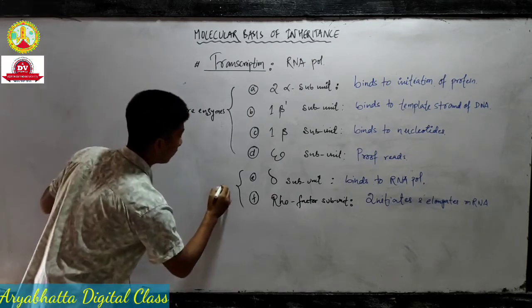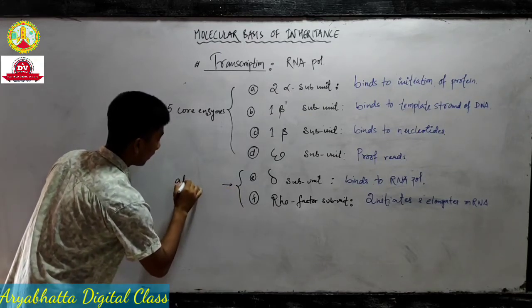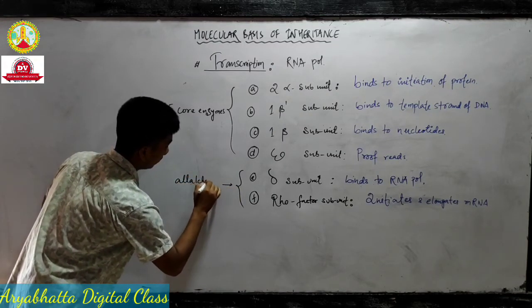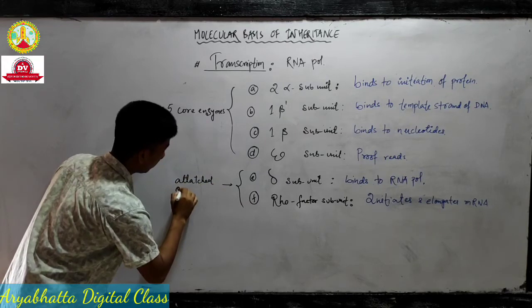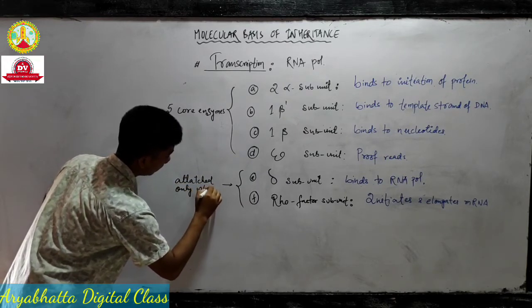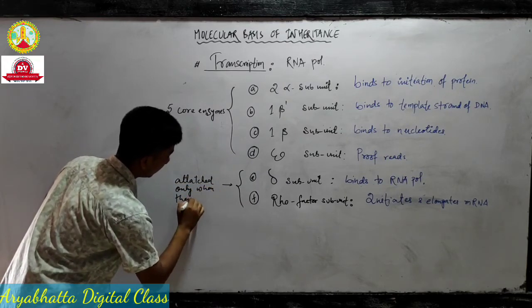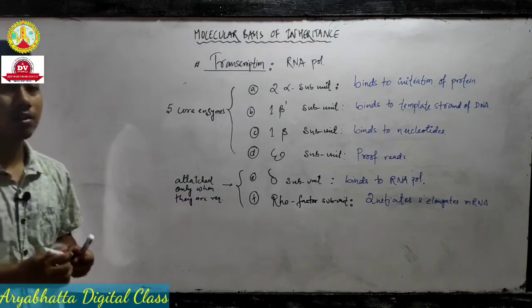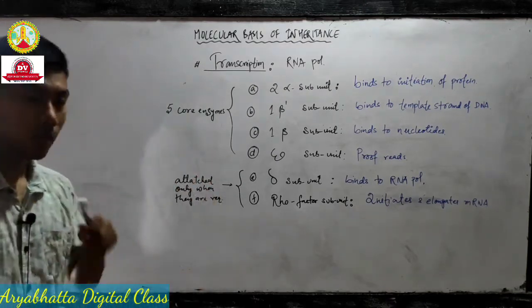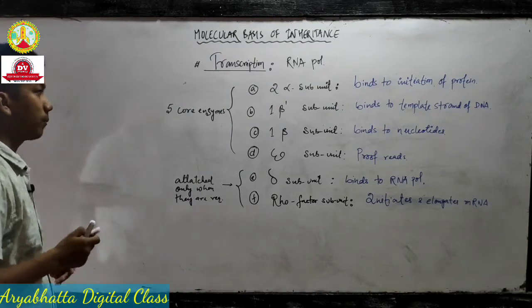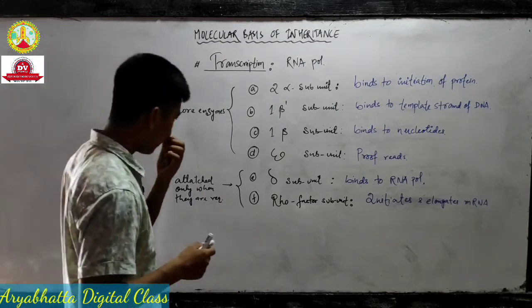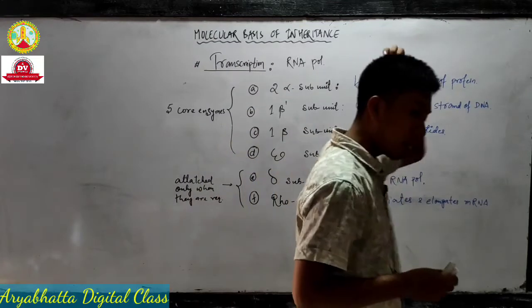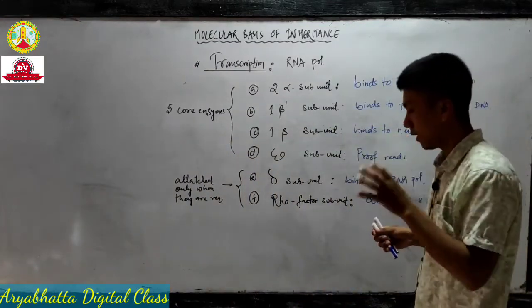So remember that. Alright, so these are the subunits of the RNA polymerase enzyme.